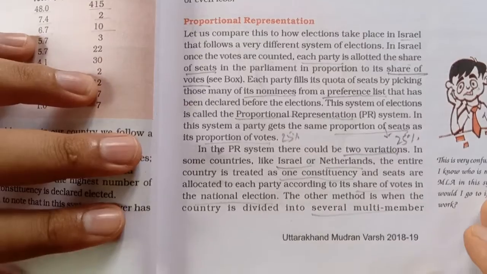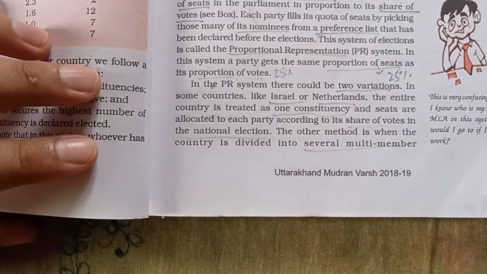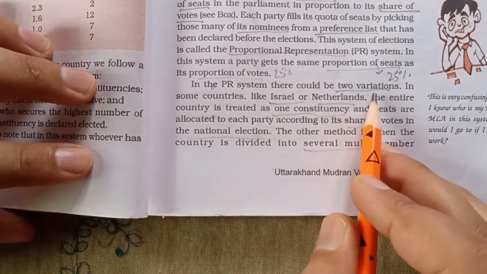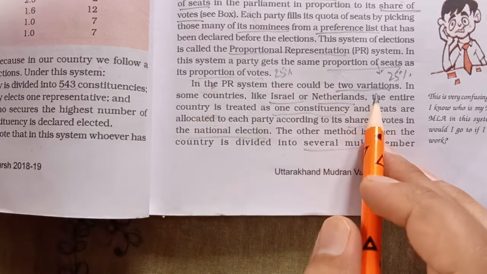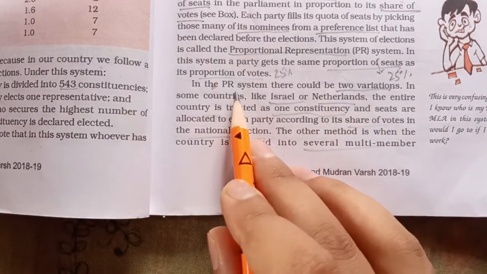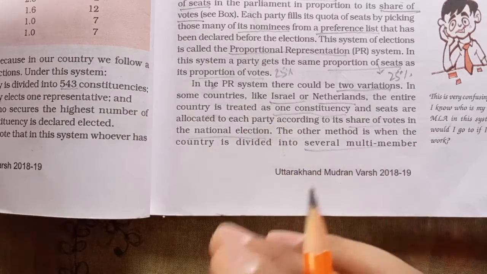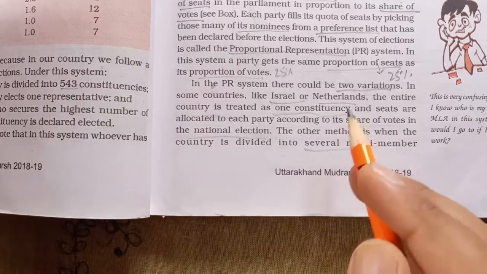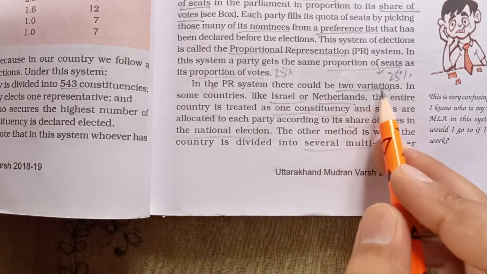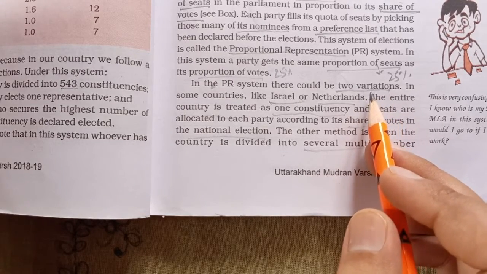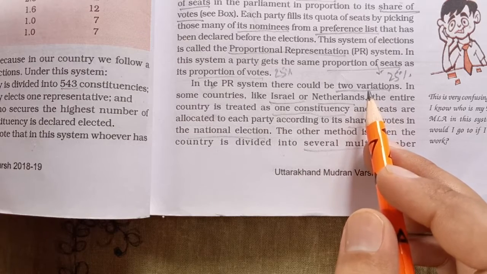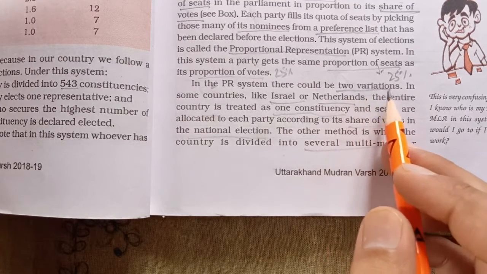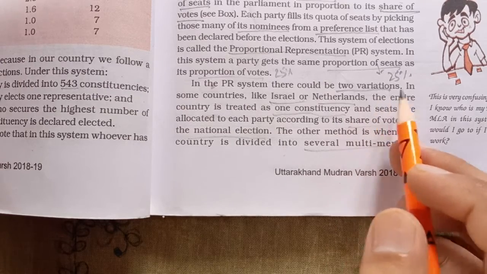Okay, in the PR system there could be two variants, or two types, in this PR system. So we'll study and try to understand both systems, and what the differences between these two systems are, although both these variations come under proportional representation. It means they are following the election system of proportional representation, but there are two variations. Let's see the two variants.